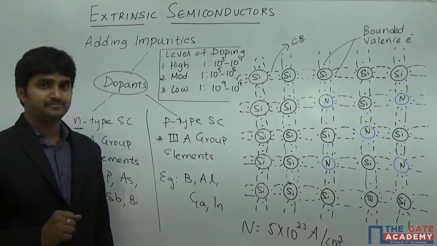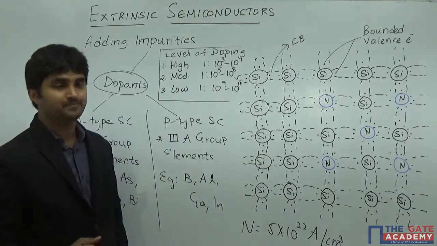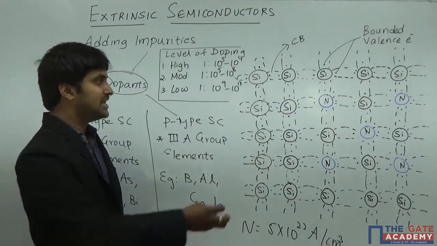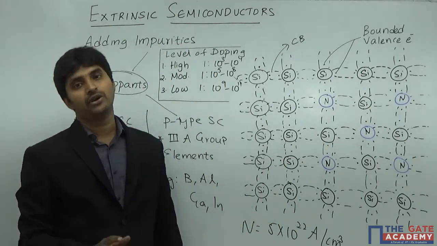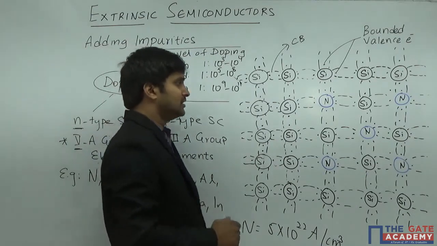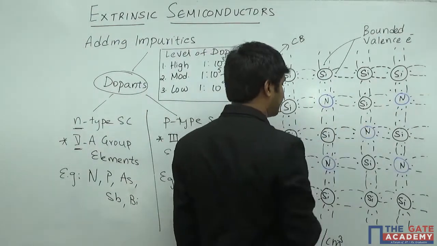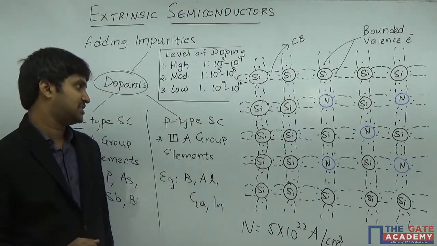Now because you have introduced an impurity, which is nitrogen, into silicon, it is going to be a little bit different because each and every nitrogen atom is going to have 5 electrons rather than 4 valence electrons. Now the game is going to be slightly different. So here you can see the blue atoms are nothing but the pentavalent impurities, which are nitrogen in this particular case.